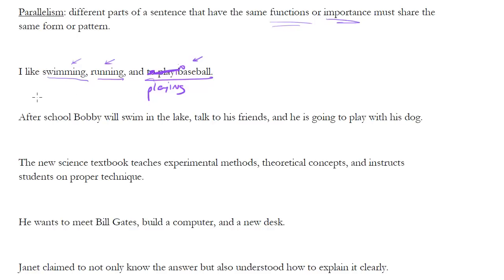Another way to look at these parallelism ones, maybe if you didn't like that as much, is to look for the stem of the sentence that leads into the list and make sure each member of the list works with that stem. So what do I mean by that? I like swimming, running, and to play baseball. So notice the stem would be right here, right? Because it's about what I like.